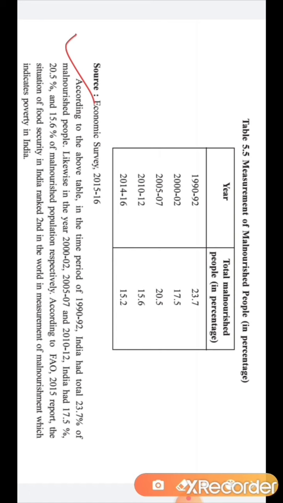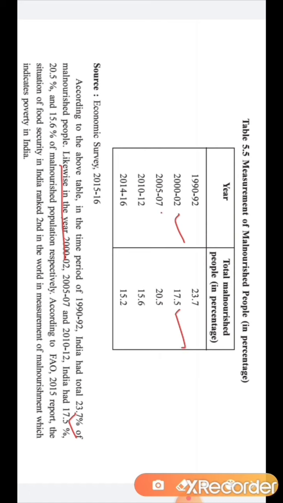We will study this. According to the above table, in the time period of 1990 to 1992, India has 23.7% of malnourished people. That is, 23.7% of the population of India is not getting proper food. Likewise, in the year 2000 to 2002, 17.5% of the population is not getting proper food.